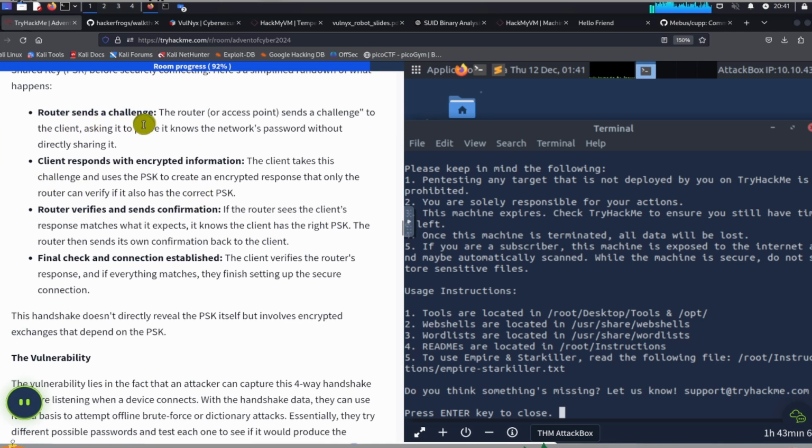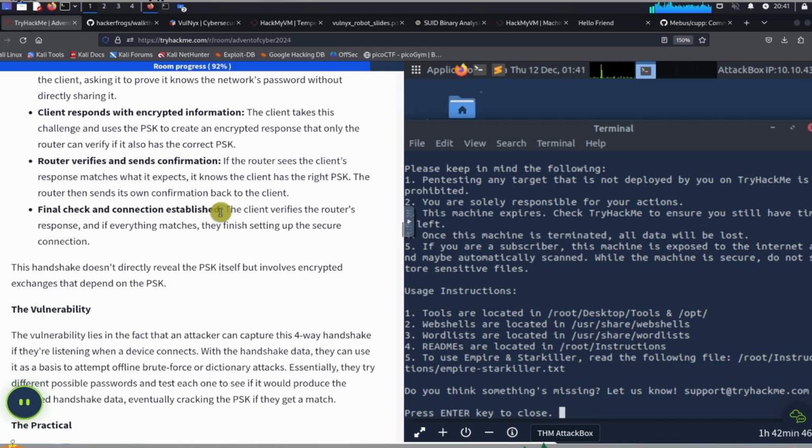Router sends a challenge. The router or access point sends a challenge to the client asking it to prove it knows the network's password without directly sharing it. Client responds with encrypted information. The client takes this challenge and uses a PSK to create an encrypted response that only the router can verify, if it also has the correct PSK.